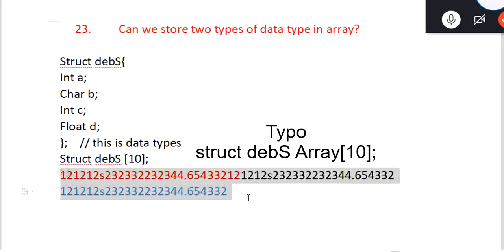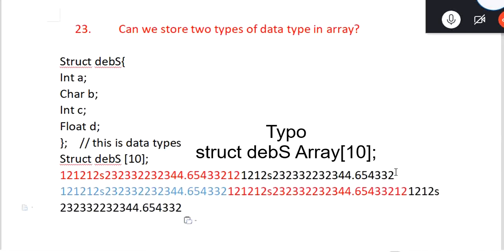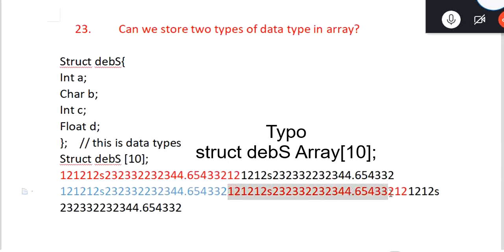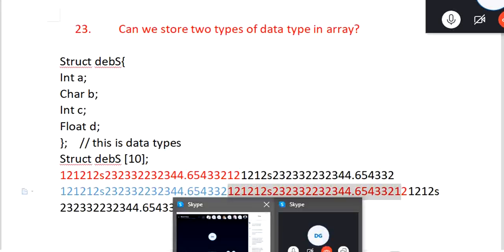So you see, you cannot say you are saving a different data type. They all are one data type. Then this is the next data type. Then this is the next data type. Then this is the next data type. This one data type contains few information like integer, character, float, like that information it contains.